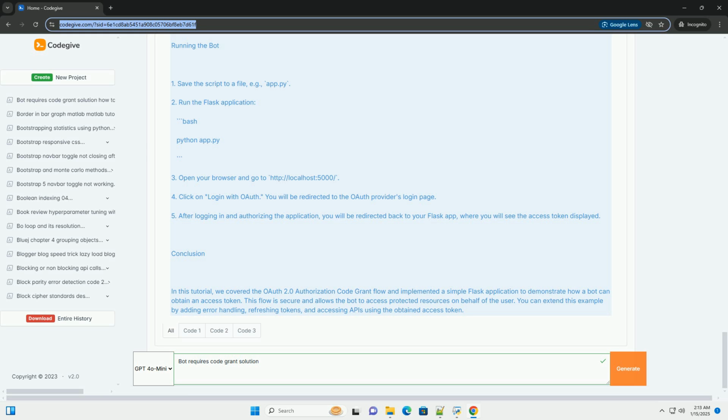Token exchange. We send a POST request to the token endpoint with required parameters, including the client ID and client secret. If successful, we store the access token in the session.